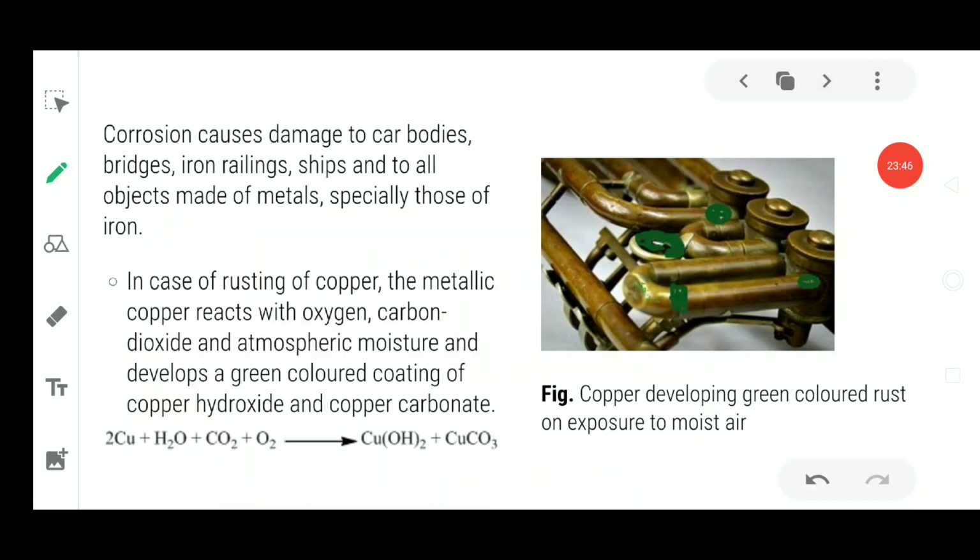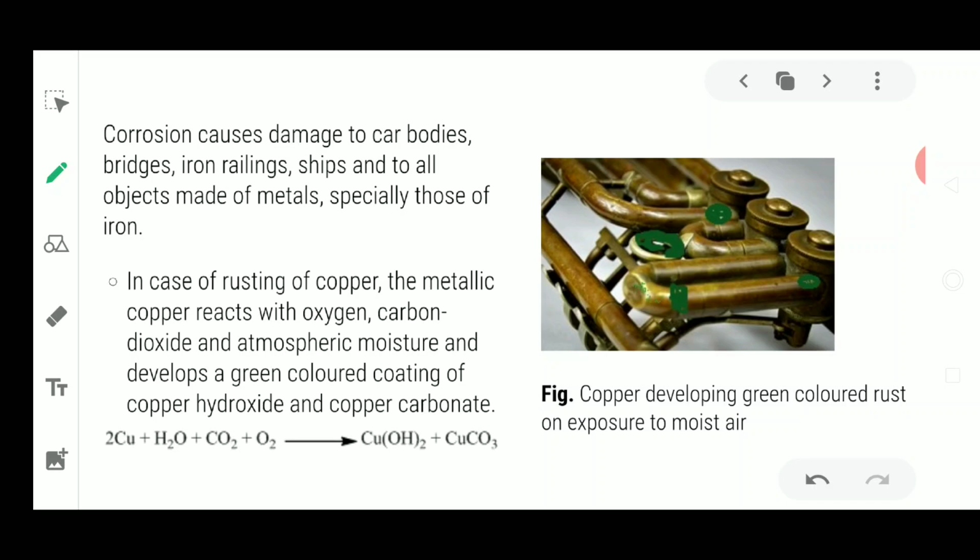Next is corrosion or rusting. This is one more example of corrosion. Corrosion is just the same as rusting, but corrosion is a wider term that takes place on every metal. If it takes place on the surface of iron, then it is called rusting.